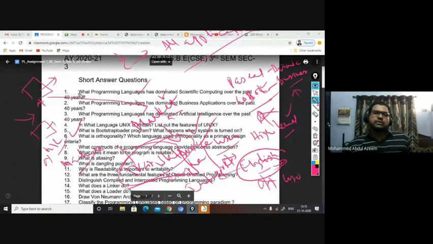Like you have different applications, no? You have education application, you have commercial, you have military application, you have defense application, you have scientific applications, you have automation application, you have networking domain, you have communication domain. In the artificial intelligence domain, you have long range weather forecasting domain. All these kinds of domains you find, right? High computing domain. So for all such kinds of domains, a language should be available.